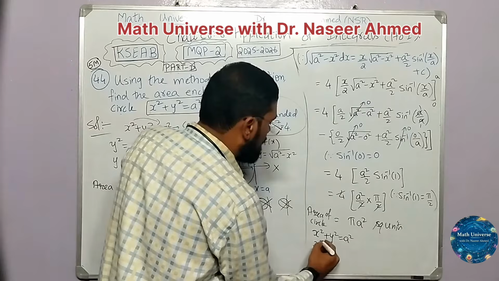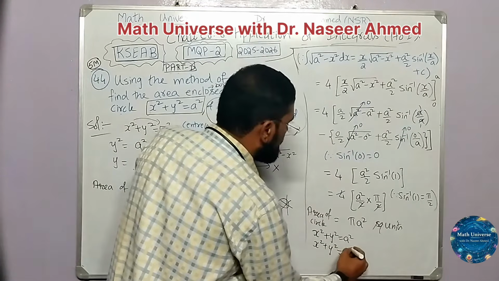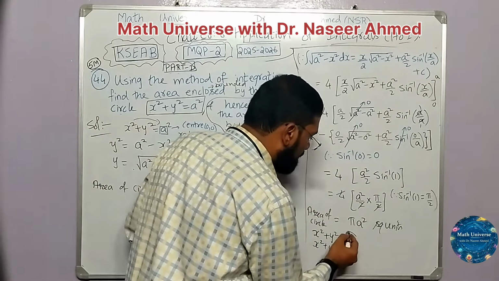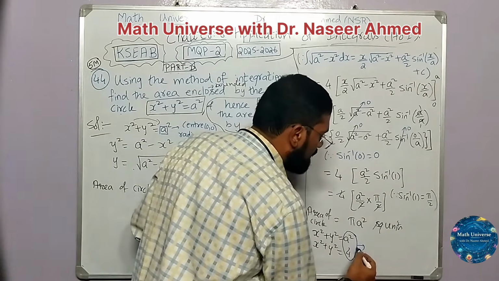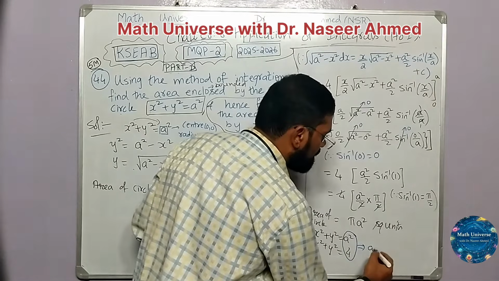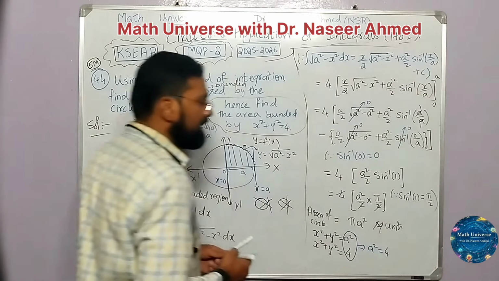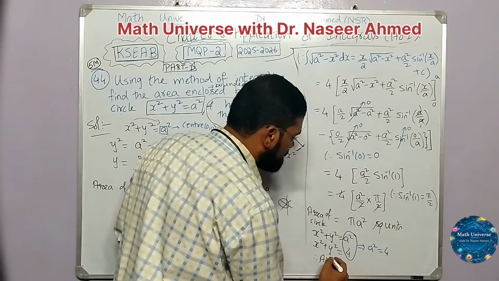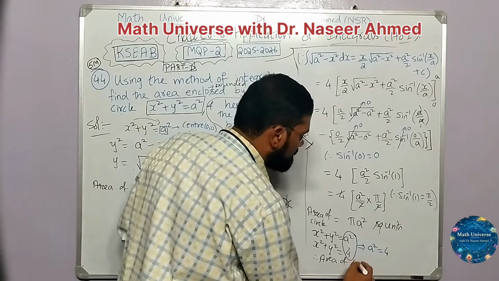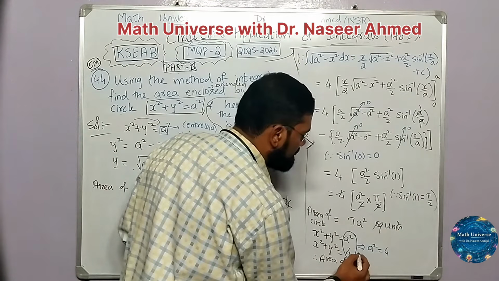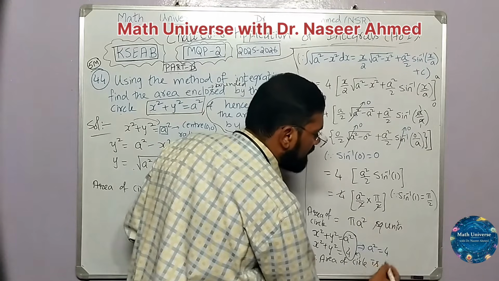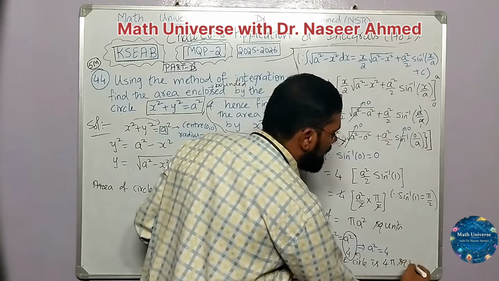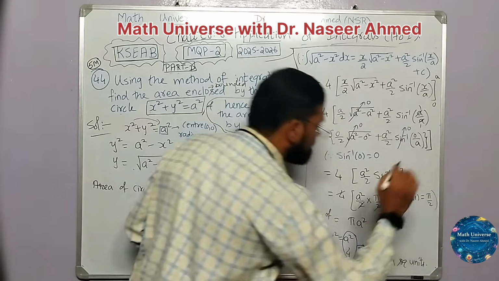First let us write down this. Now compare. What do we have here? In place of a square, 4. Therefore the area of the circle, which circle? This circle, is pi a square. In place of a square, 4. So the answer is 4 pi square units.